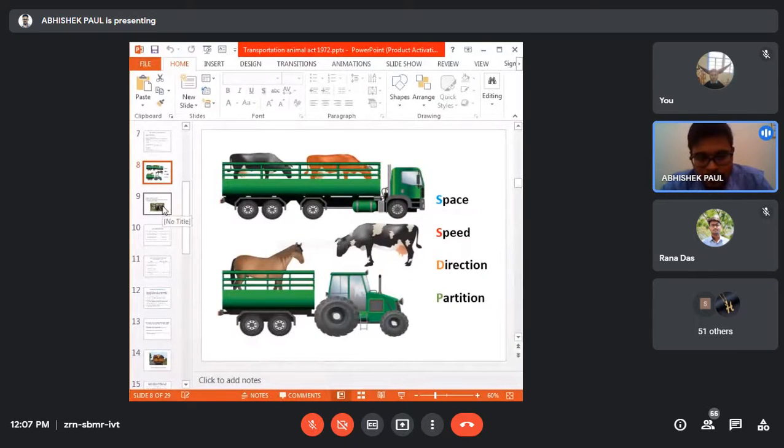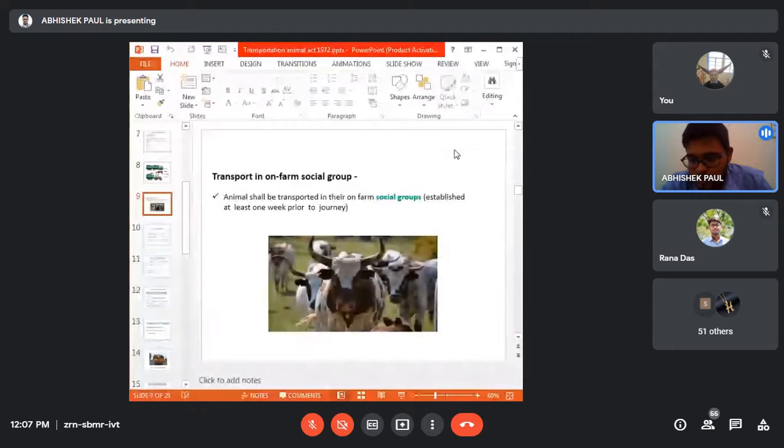Next, while transporting animals, it is better to transport them in a social group. In the last class I explained that dairy cattle, sheep, goat, all these livestock species are social animals, meaning they like to stay in a group.